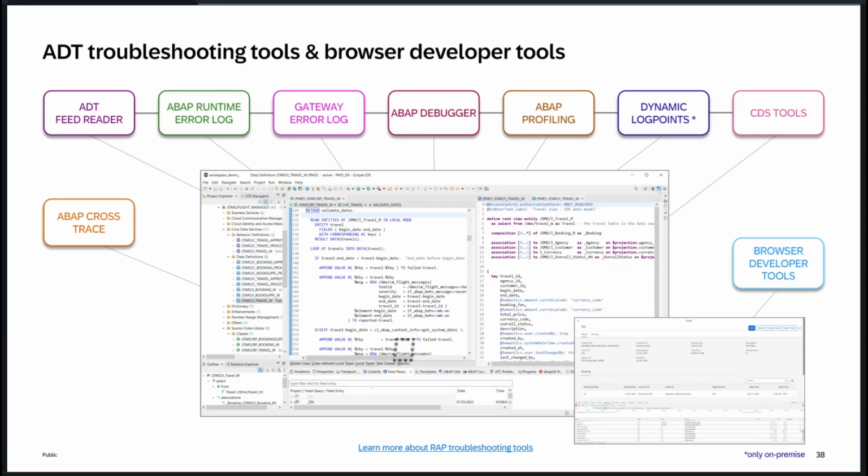So troubleshooting, okay, so the troubleshooting part will be really helpful if you want to find out the problem quickly. For example, I very rarely use the browser developer tools, right? If it is a UI application or maybe a standard app in the UI, I would use this inspect, and I can easily find out what is the service it is calling, or what is the CDS view it is calling. I can get a quick understanding about what data services they are using, right? So that's a quick thing I use if it is a standard application. Most of the standard applications will be OData based, but some are not. In that particular case, that will be really tricky.